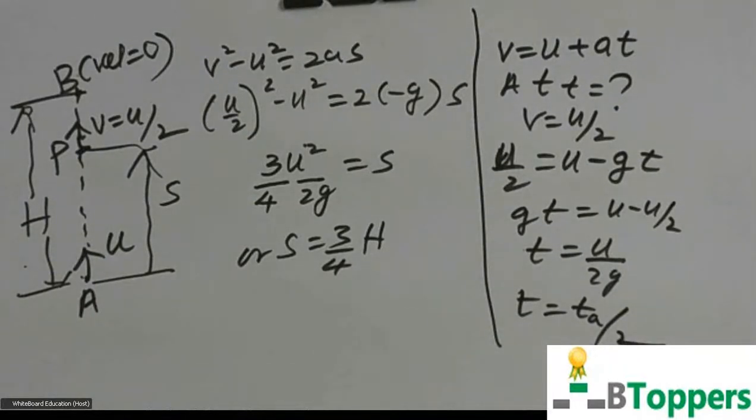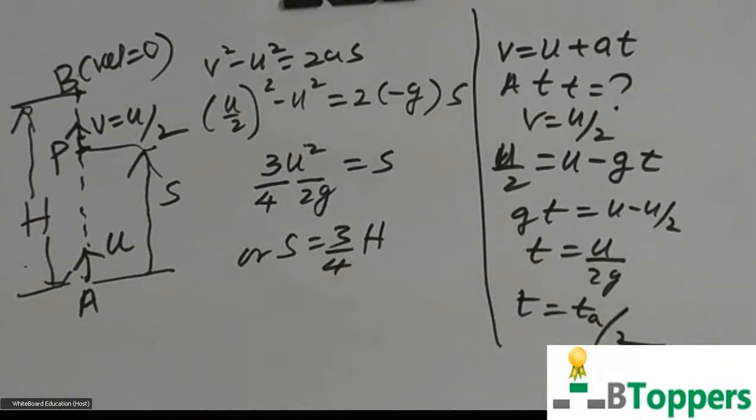That means the conclusion which we sometimes may use directly in some of the questions is that if a body is projected vertically upward with initial velocity u such that it moves only under influence of gravity after projection, the velocity of the body becomes equal to u by 2 at the instant when it is at 3 by 4th of the maximum height, or the velocity of the body becomes equal to u by 2 at the instant equal to half of the time of ascent during upward motion.